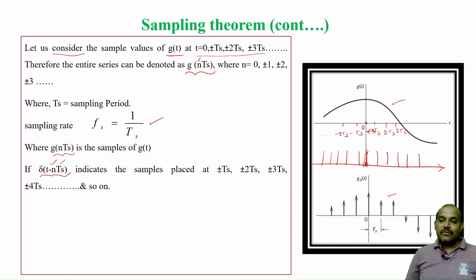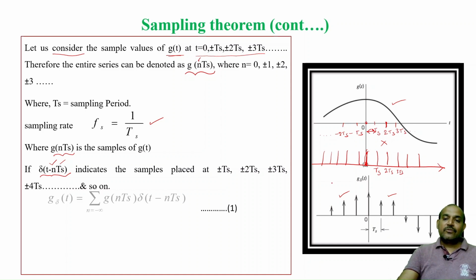Okay, next, when n equals 1, this becomes delta of t minus ts. At t equals ts, you get a delta function. Similarly at 2ts, 3ts. Now I can multiply. So these are the samples of the analog signal, multiplied with the delta function, and you get this sampled wave.